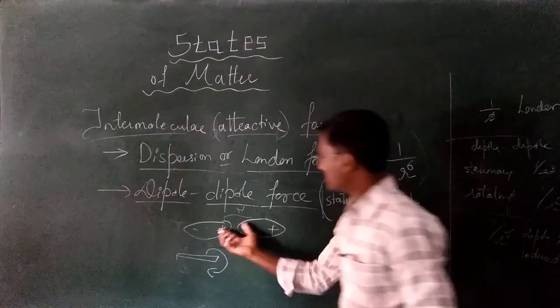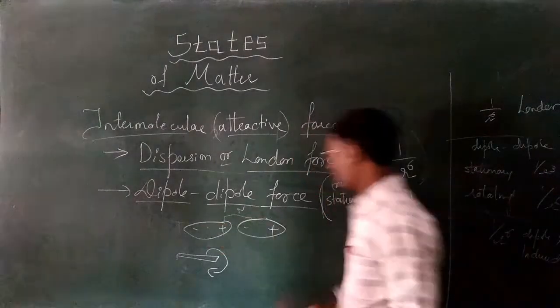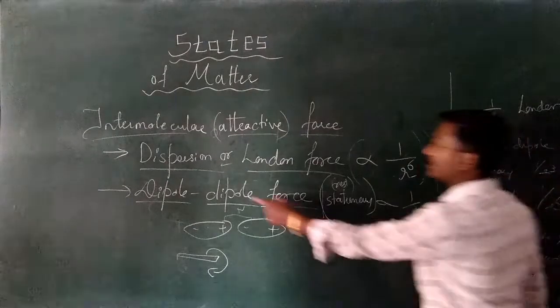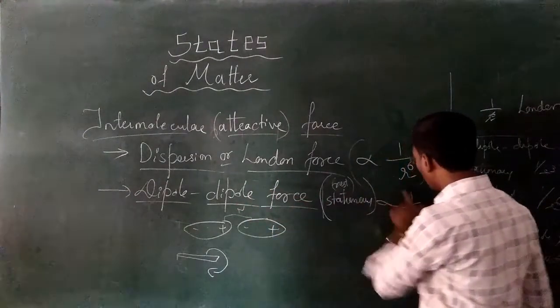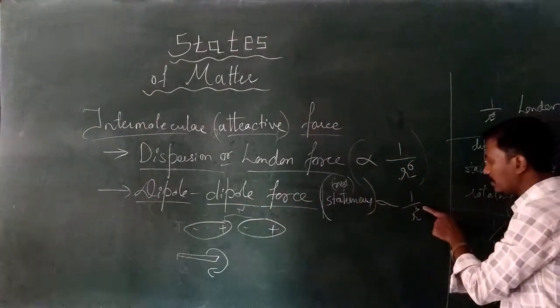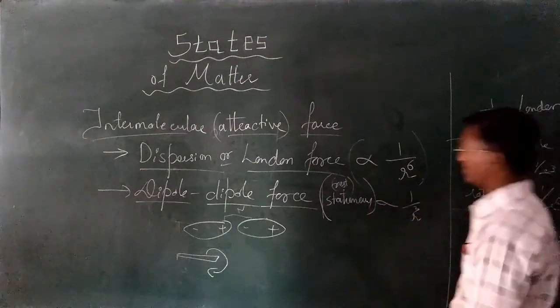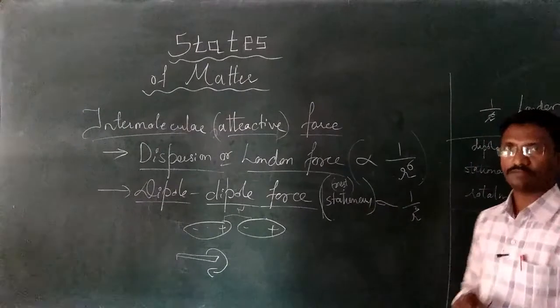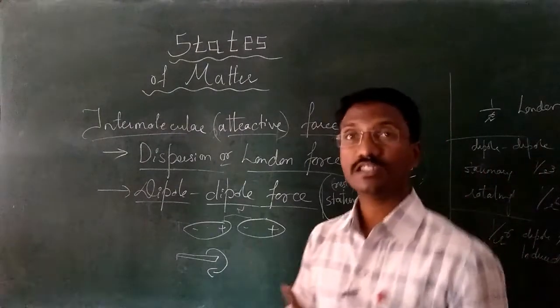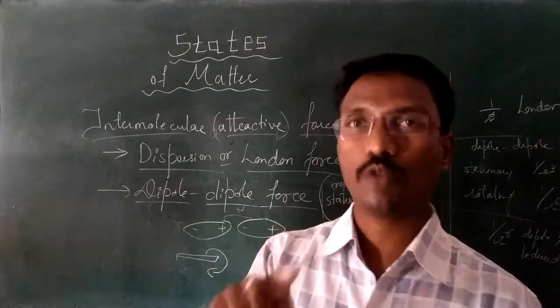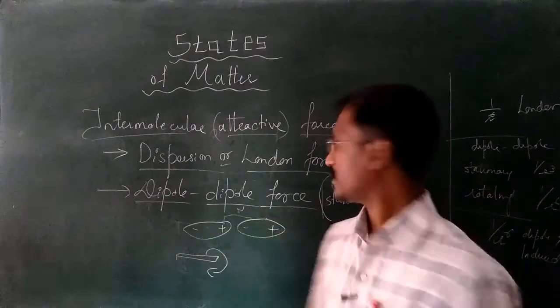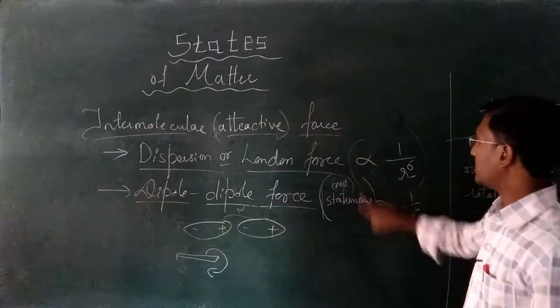Can you see here? R is nothing but the distance between the two dipoles. So it means dipole forces are inversely proportional to the third power of R. R is to 3. Now you get this one. This force is proportional to 1 upon R is to 3 at the condition where the dipoles are not rotating. It is stationary.